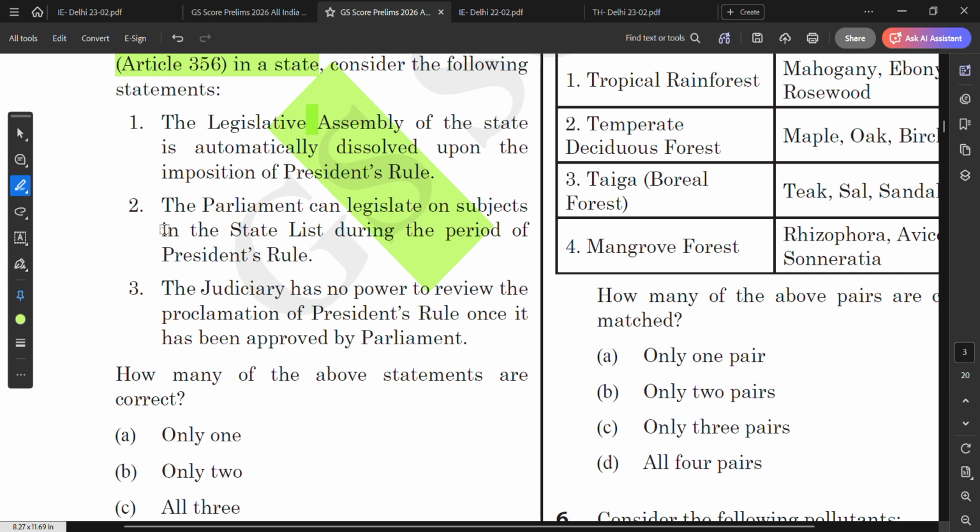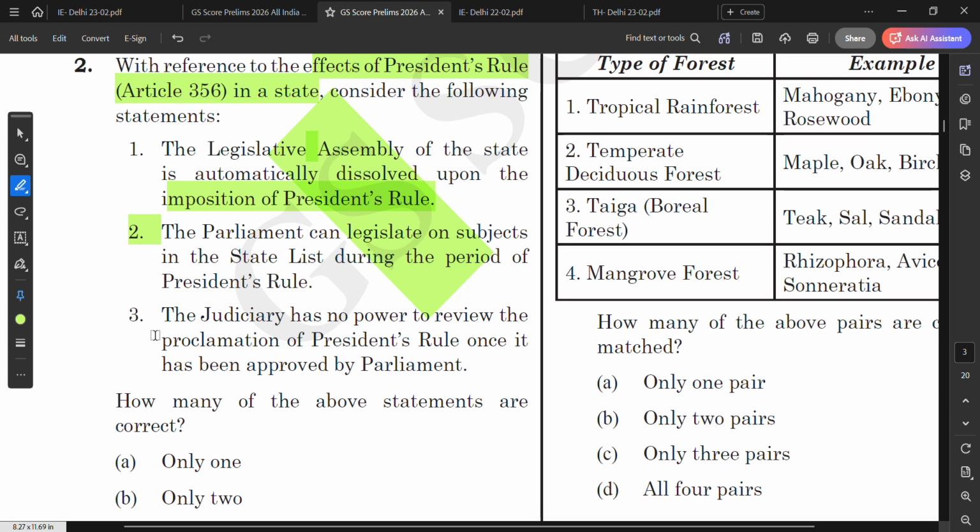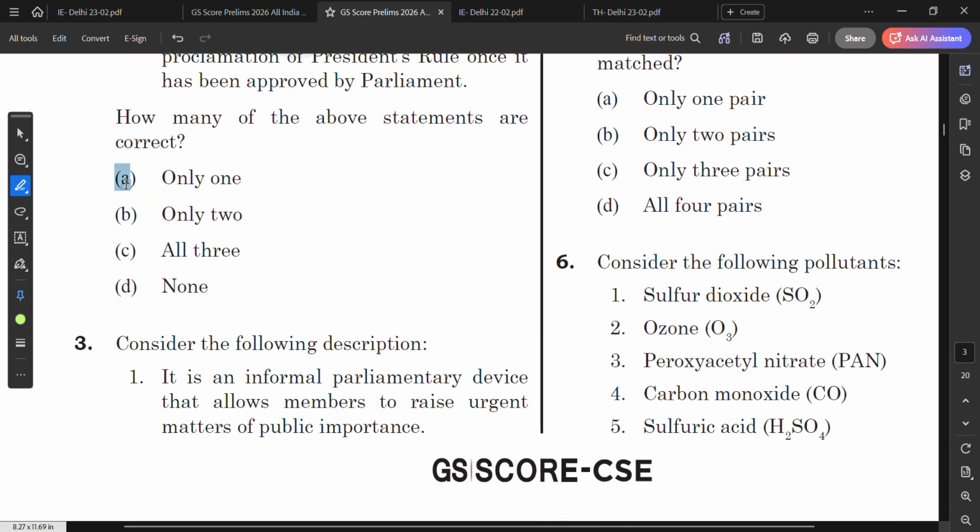Let us see the second statement. The Parliament can legislate on subjects in the State List during the period of the President's rule. Yes, this is correct. So this two is correct. The judiciary has no power to review the proclamation of the President's rule once it has been approved by the Parliament. No, this is incorrect. The Supreme Court or the judiciary has the power to review the proclamation of the President's rule on the ground of it being malafide. Malafide means with a bad intention. So only one statement among these three statements is correct. So only one will be the correct answer.